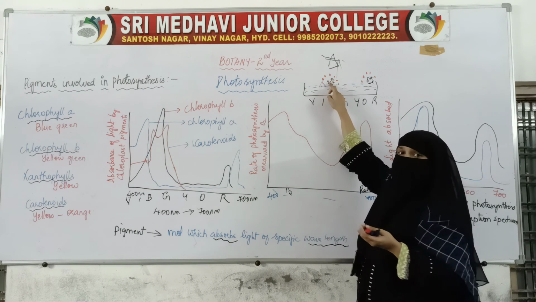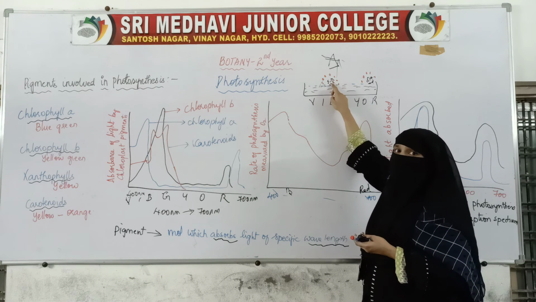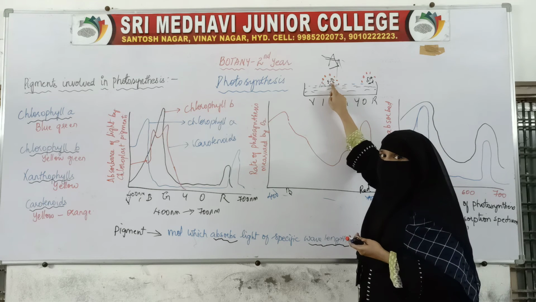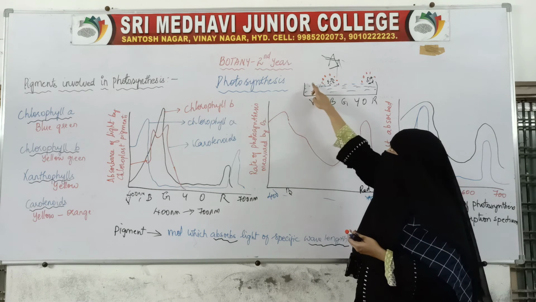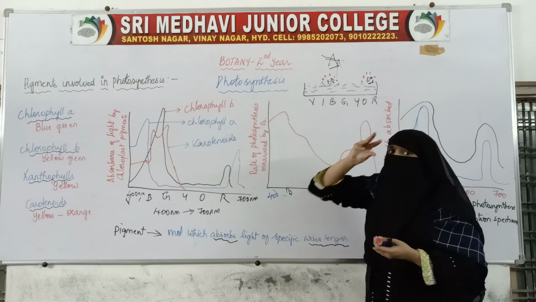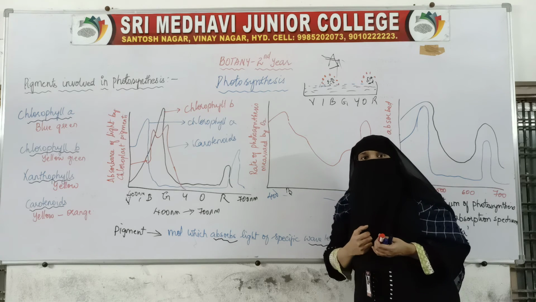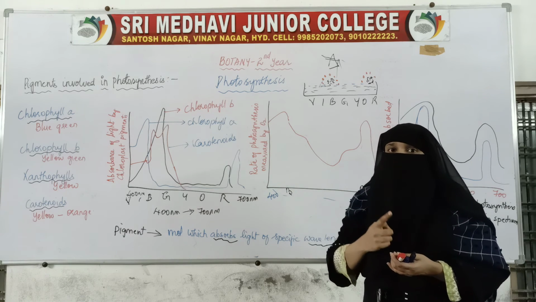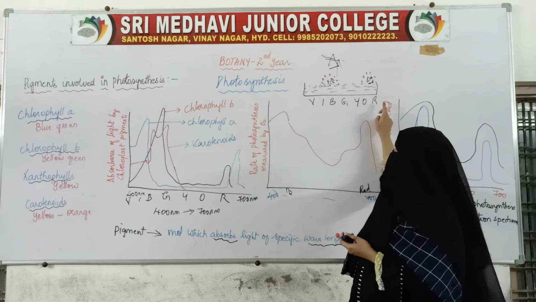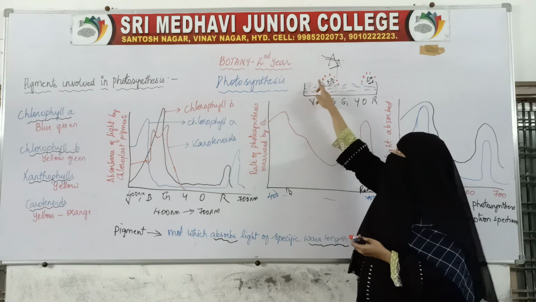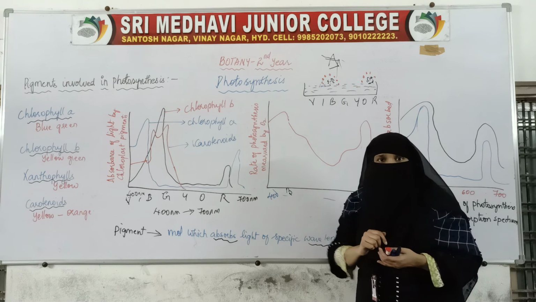So this shows that these bacteria have performed the process of photosynthesis. Where has it performed the process of photosynthesis? At blue region and red region, because they are blue green in color, which means they have chlorophyll in their bodies. And the chlorophyll absorbs which wavelength? It absorbs the light of blue and red region. So they have absorbed the blue and red region light, and they have performed the process of photosynthesis.